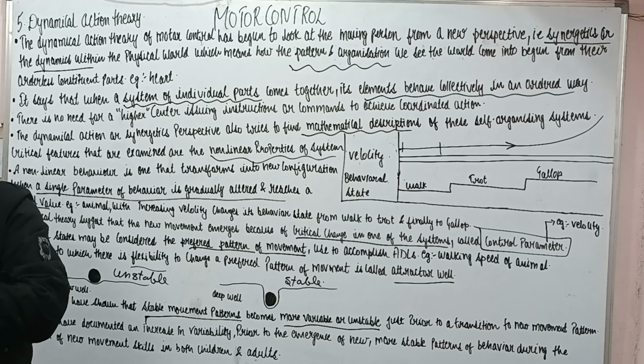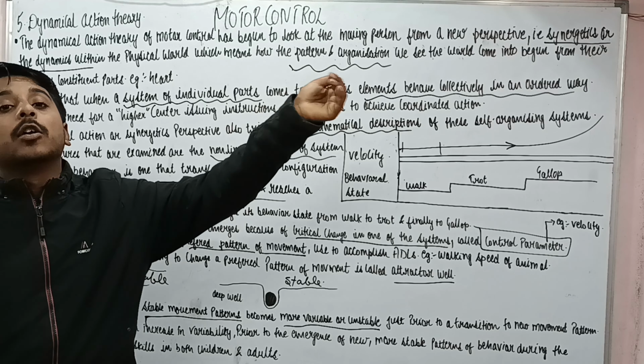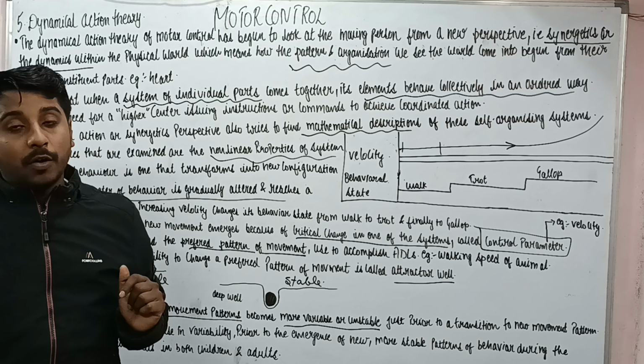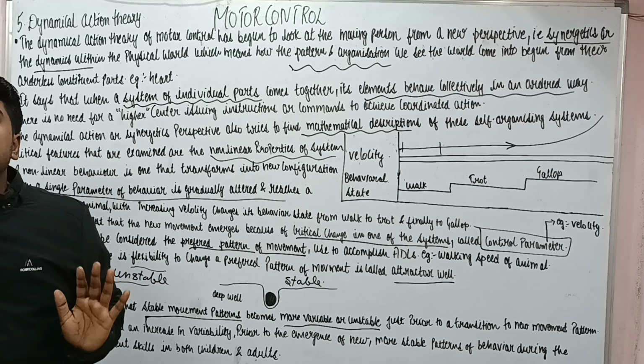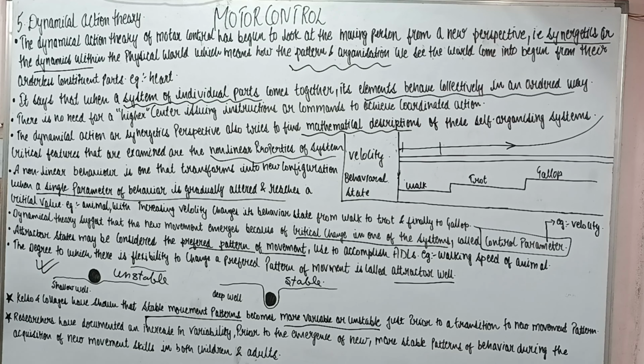That is, if the movement we are doing is very stable, that is a deep well, but if we have an intention to change or transit into a new configuration, it changes to an unstable well. That is the shallow well.